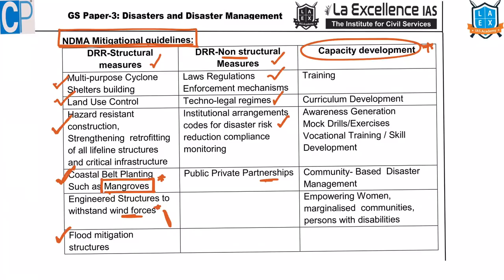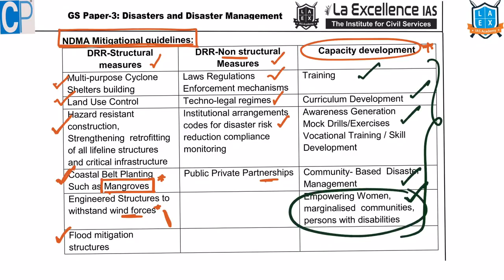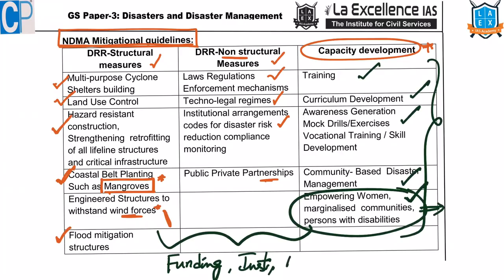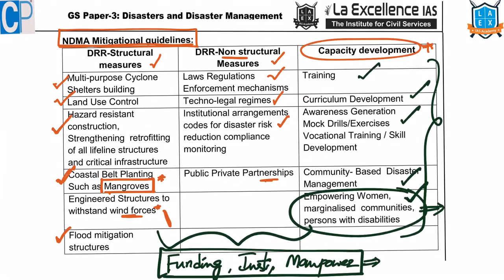Now, this is very important. However many measures you might take, people should be aware. For that, capacity development is important. Training, curriculum, awareness generation, community-based disaster management, empowering women and persons with disabilities because these are the most vulnerable people. So empowering them. When we combine all this with proper funding, with proper institutions in place, with proper human resources or manpower, then we can reduce the number of casualties and reduce the impact of various disasters.